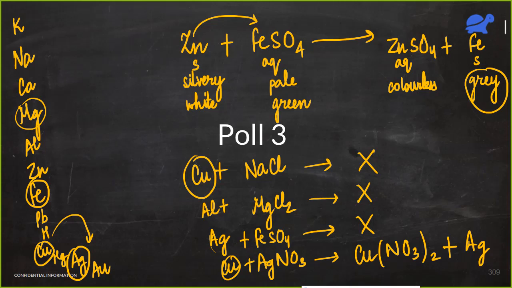Fifth, food cans are coated with tin and not with zinc. See, because if we talk about tin, tin comes here before lead. Forgot to write tin. So tin comes.